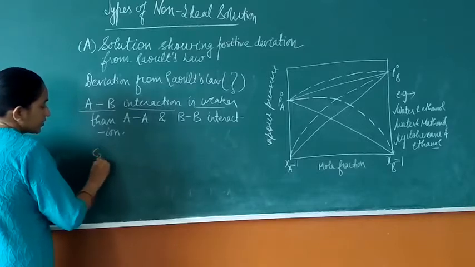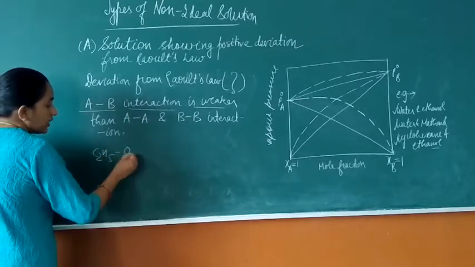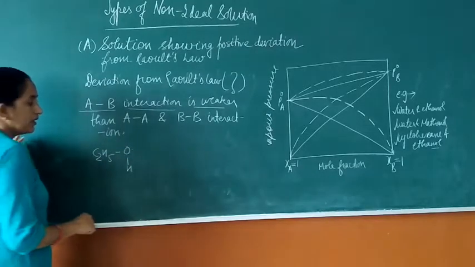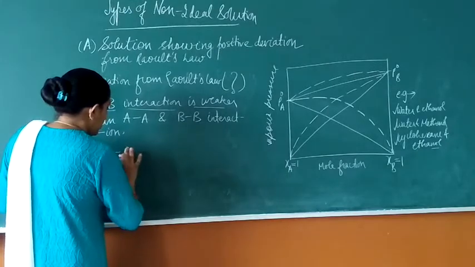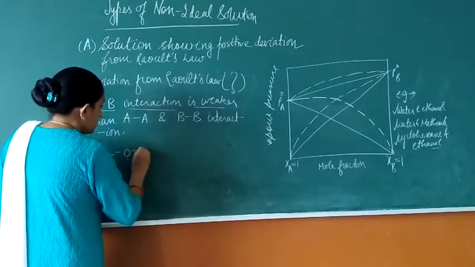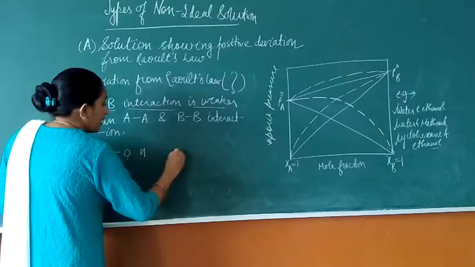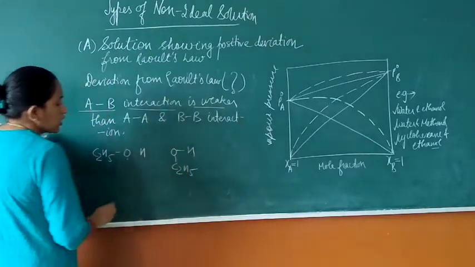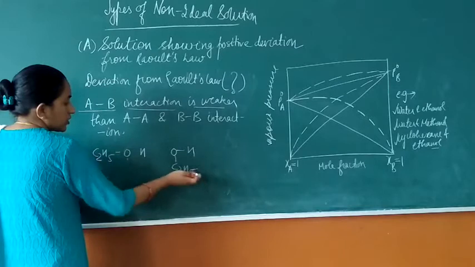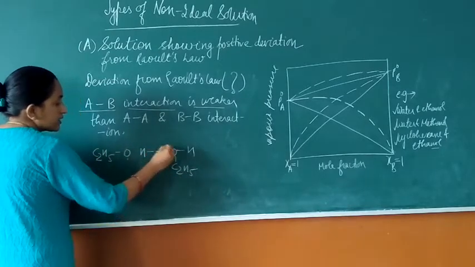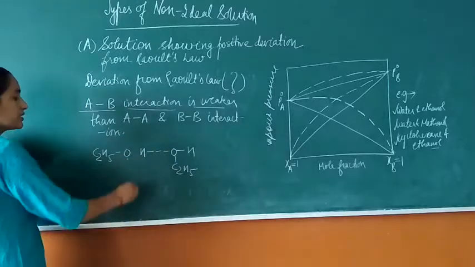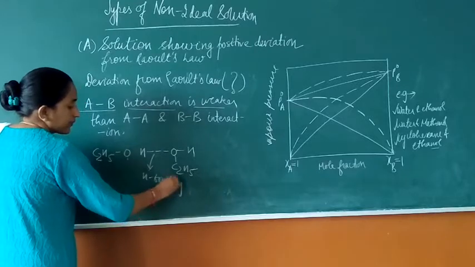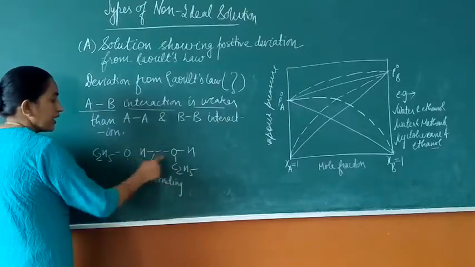So let me first write the ethanol here. This is the ethanol molecule, OH, and this is another ethanol molecule. So this is the A component, this is also the A component. You can see here the A component interaction is there. This is the hydrogen bond between the molecules of the component. So this is the AA interaction.